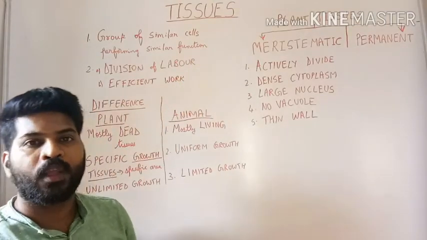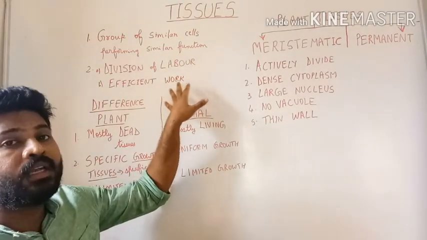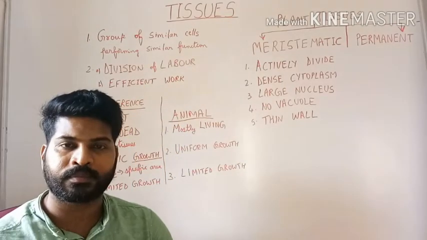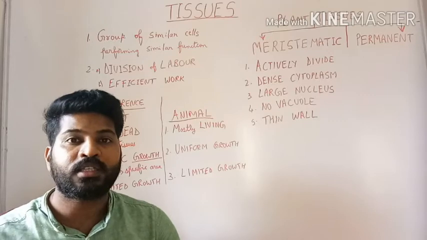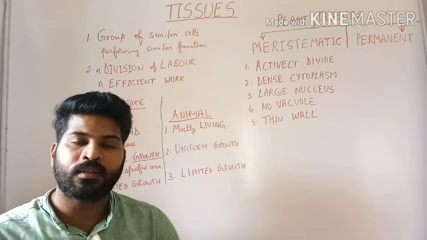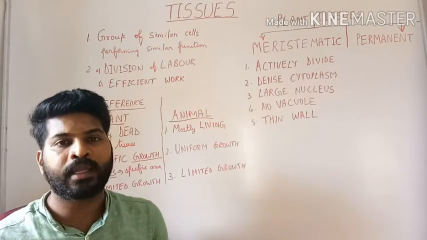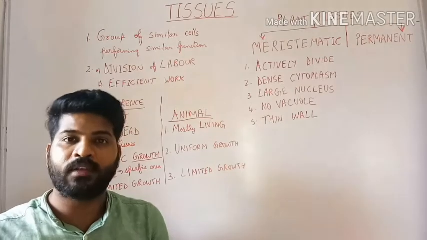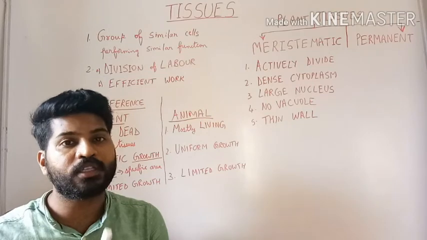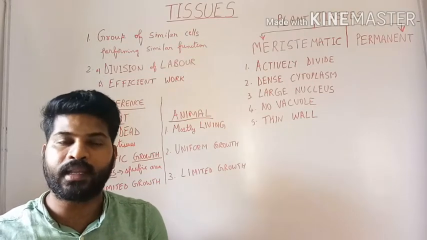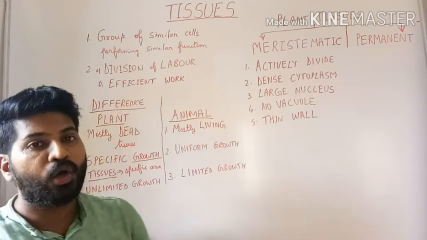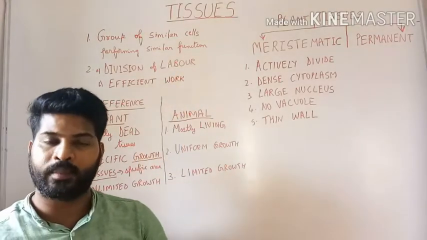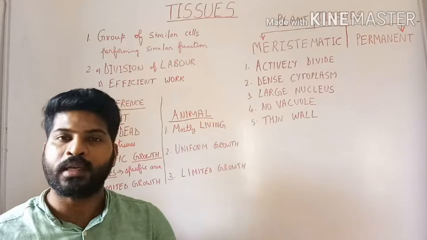Because of this, work is done in an effective and efficient manner. There is no stress on the human body. Take for example the case of amoeba or bacteria. The same cell has to do all the functions. That is why the lifespan is short, because the cell will get easily damaged, whereas no such stress is seen in the case of plants or animals because of the presence of tissues.